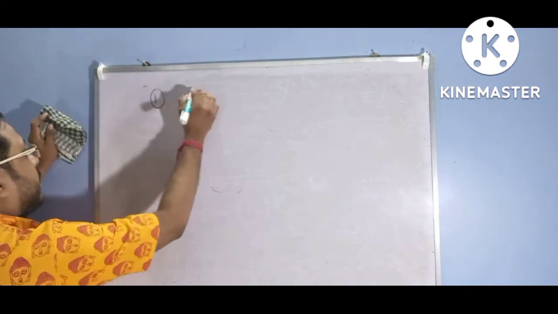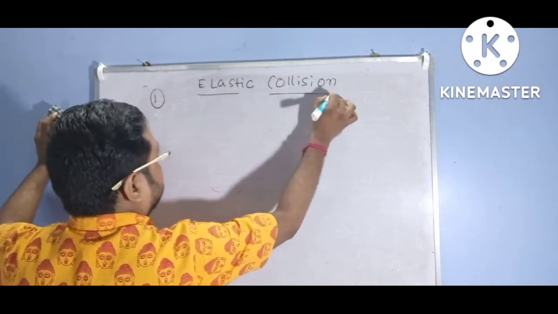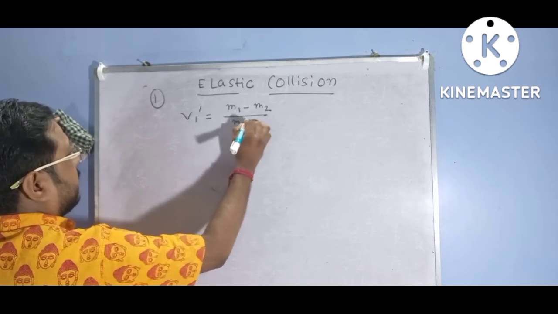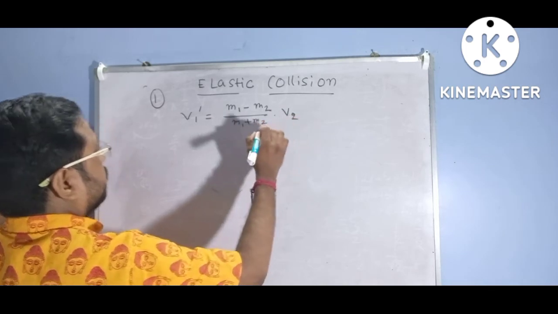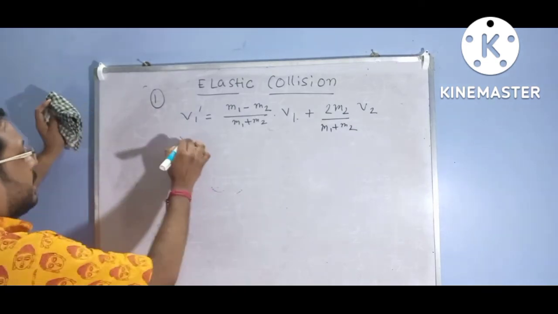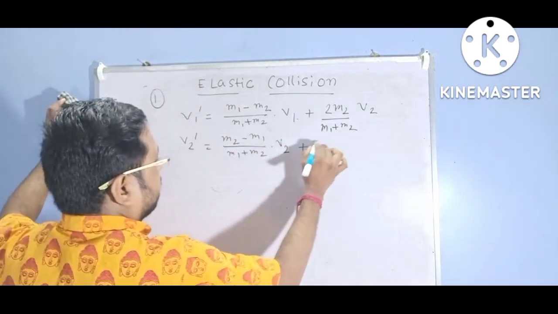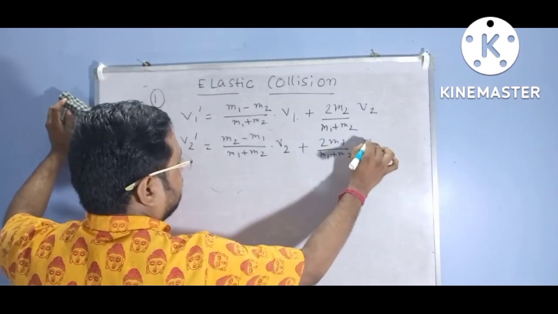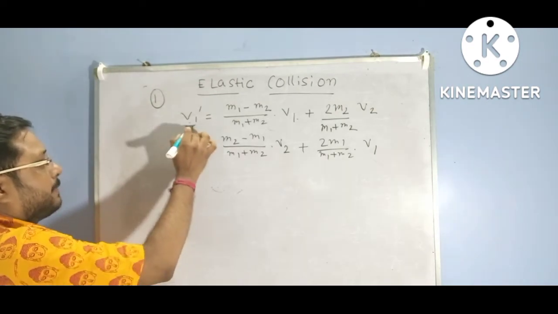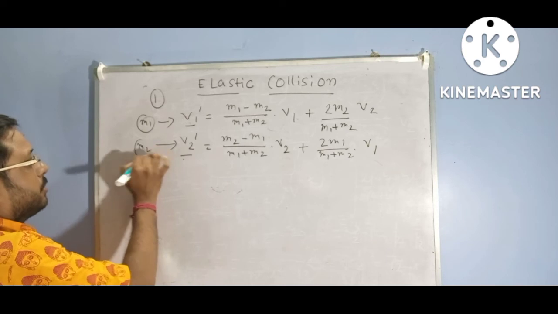Number 1, for elastic collision, V1 dash equal to (M1 minus M2) by (M1 plus M2) into V1 plus twice M2 V2 by (M1 plus M2), and V2 dash is equal to (M2 minus M1) by (M1 plus M2) into V2 plus 2 M1 by (M1 plus M2) into V1, where V1 dash and V2 dash are velocities after collision of masses m1 and m2 respectively.